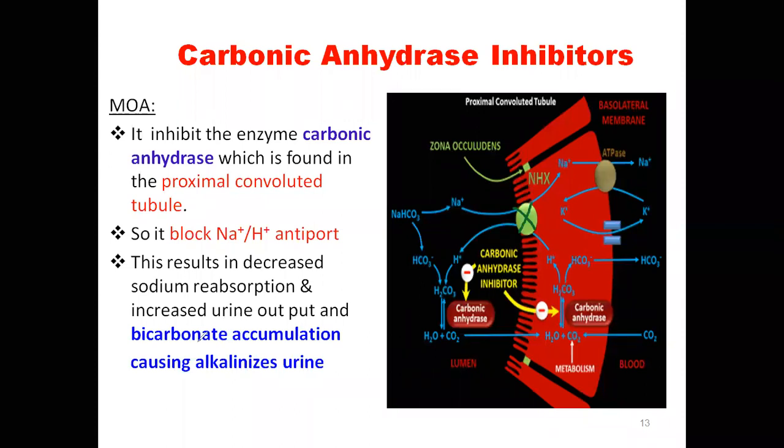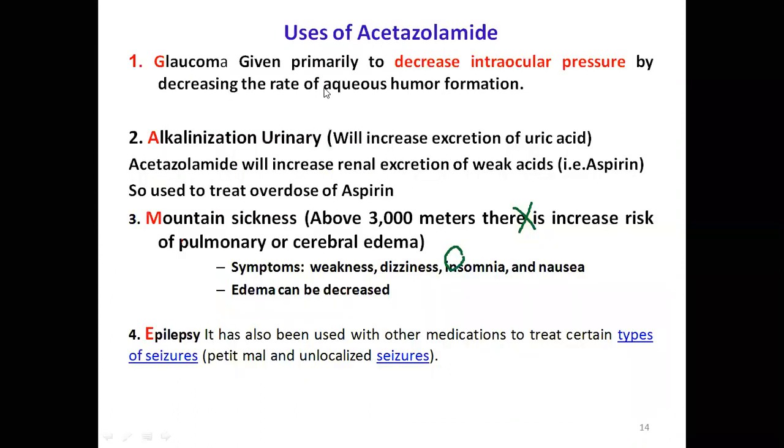So what happens is that bicarbonate accumulation occurs. As the proton is not coming, and proton is nothing but acidic, your urine becomes alkaline in nature. Your urine becomes alkaline in nature. So this is it, then what are the uses you see?